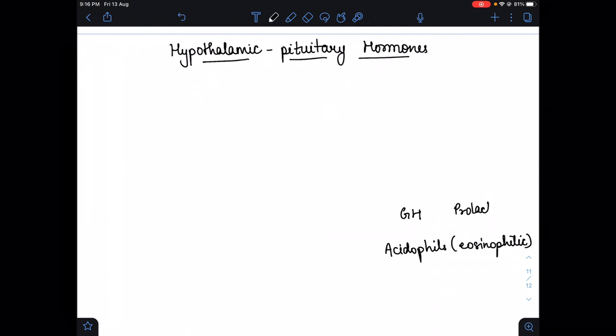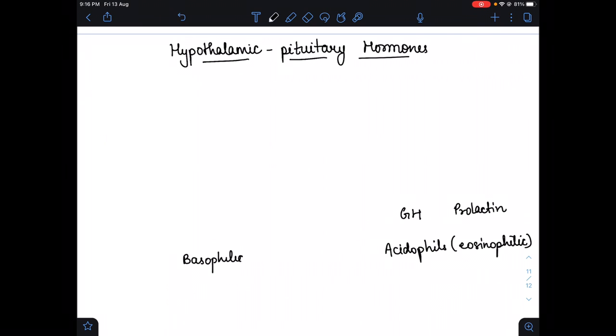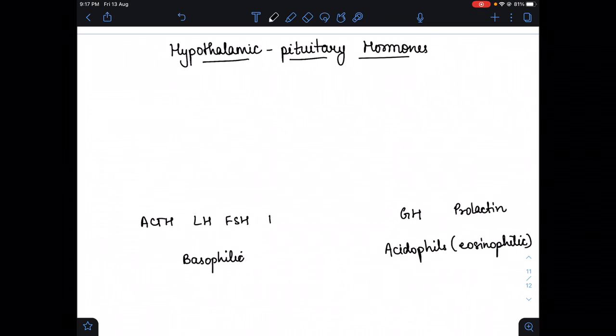So growth hormone and prolactin were the acidophilic hormones, while the basophilic hormones were ACTH, LH, FSH and TSH.